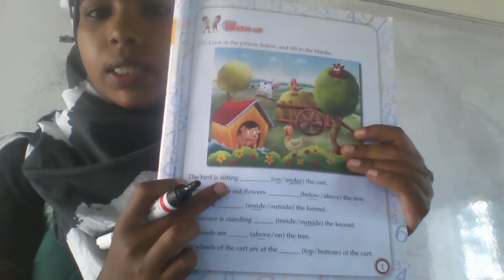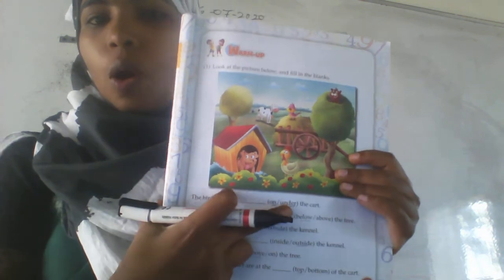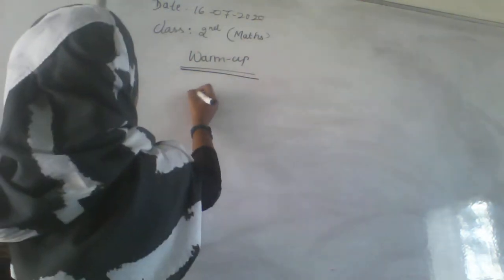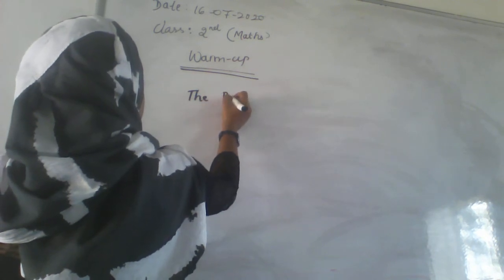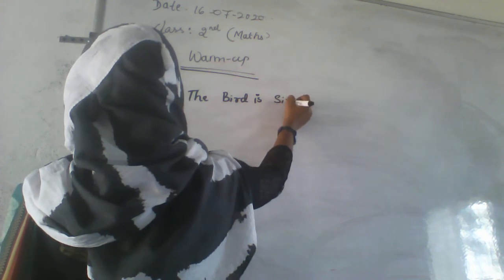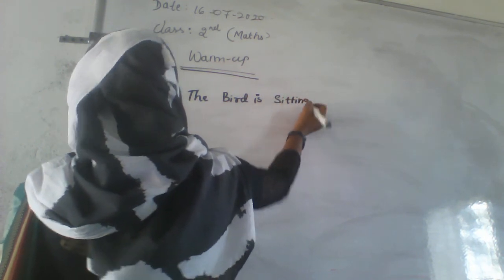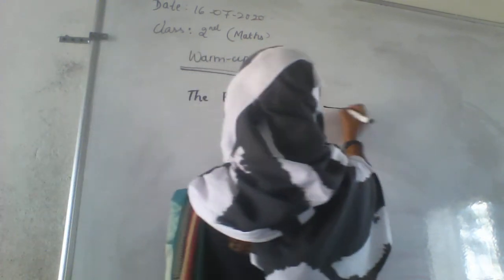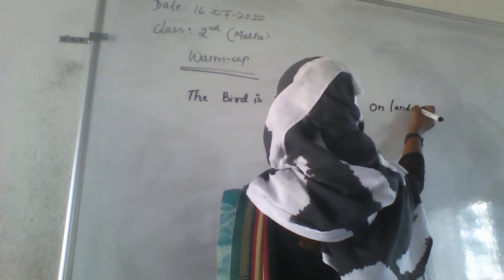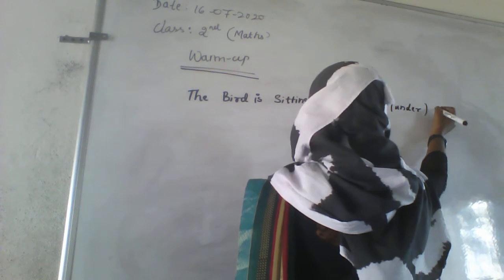The bird is sitting dash on or under the cart.